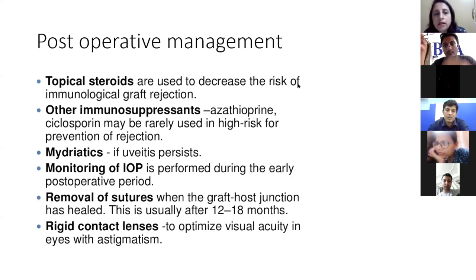Yogesh, you want to say something on that? Phaco versus SICS post PK cataract. Obviously, it is the choice where we will always prefer phaco over SICS.